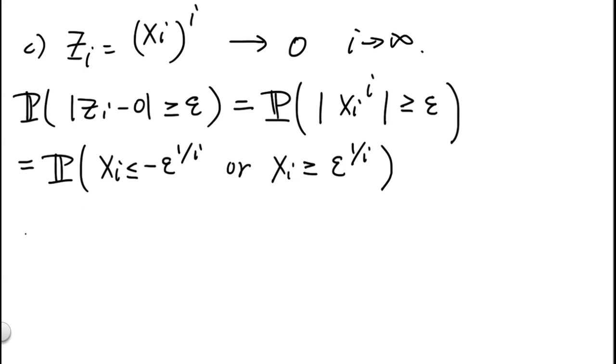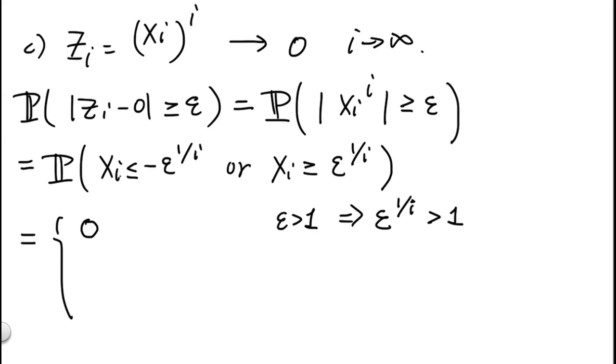Okay, so here we'll divide into two cases depending on the value of epsilon. In the first case, epsilon is greater than 1. Well, if that's the case, then we know epsilon raised to some positive power is still greater than 1. But again, xi cannot have any positive density beyond the interval -1 to 1, and hence we know the probability above, which is xi less than some number smaller than -1 or greater than some number bigger than 1, is 0. So that case is handled.